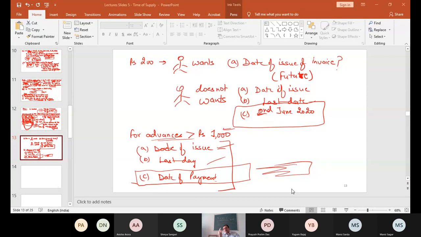In case of advance till 1000, government says don't apply these 3 dates. We will wait till you actually issue the invoice. That will become point of supply. In case the advance is more than 1000, then government also says you don't have any option. You have to apply these 3 dates. Now please raise your hand if the concept is clear. Then I will proceed to the concept of non-composition levy suppliers. Please raise your hand if the concept is clear.